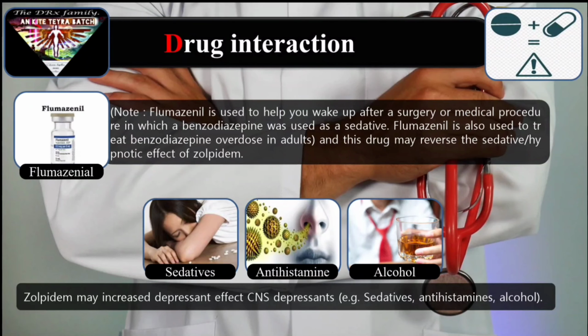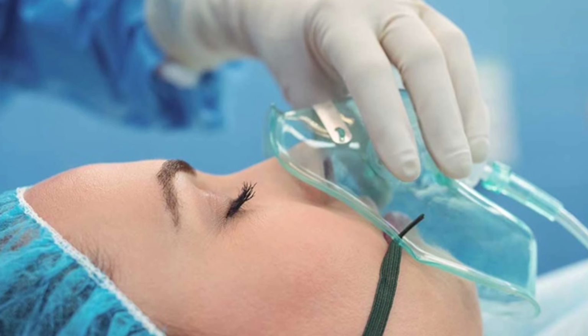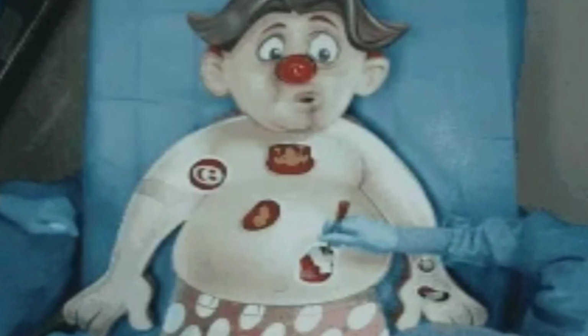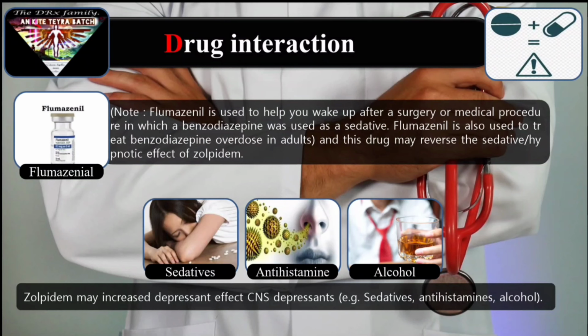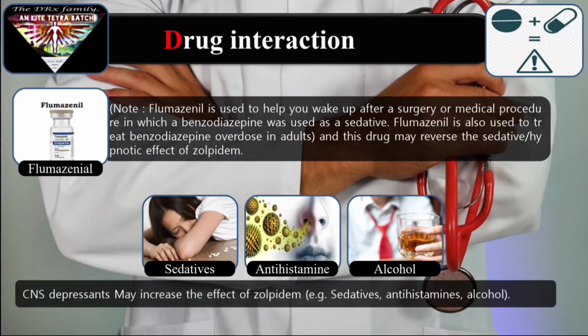Drug interaction. Note, flumazenil is used to help you wake up after a surgery or medical procedure in which a benzodiazepine was used as sedative. Flumazenil is also used to treat benzodiazepine overdose in adult, and this drug may reverse the sedative or hypnotic effect of zolpidem. CNS depressants like sedative, antihistamine, alcohol may increase the sedative effect of zolpidem.